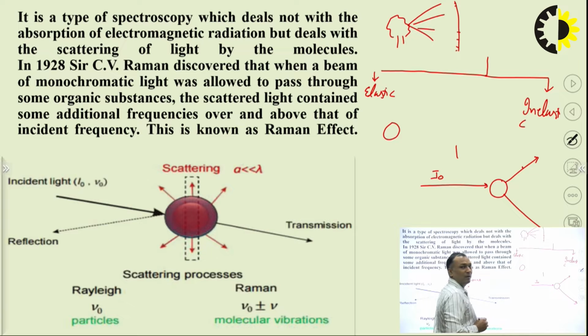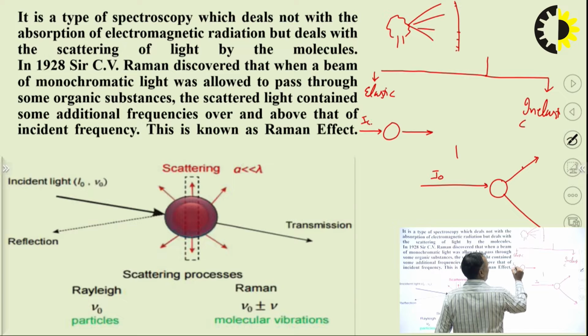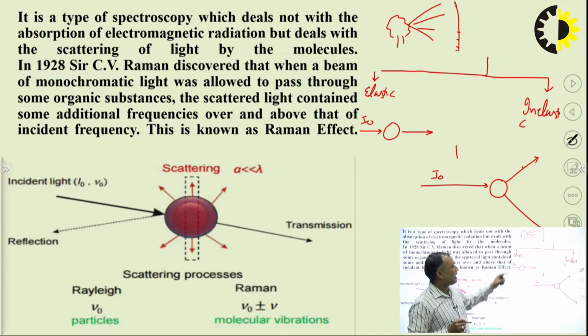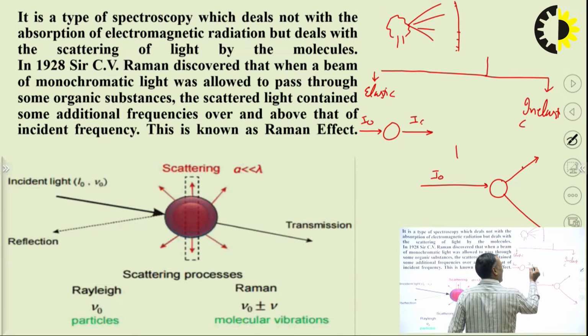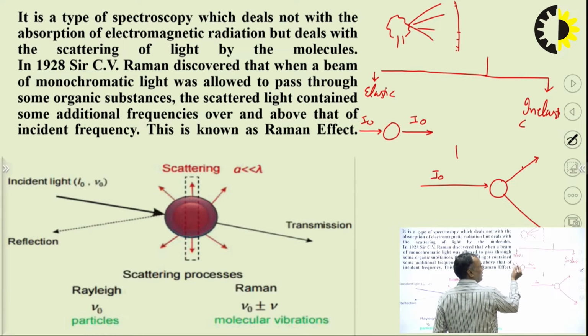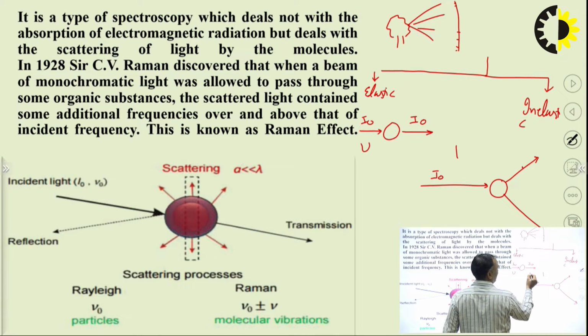Suppose this is my molecule and some monochromatic light is falling on this molecule, there is no change in the intensity of this light. Suppose the incident light is I naught and the scattered light is also I naught, meaning the frequency of the incident light is mu, and the frequency of the scattered light is mu dash.